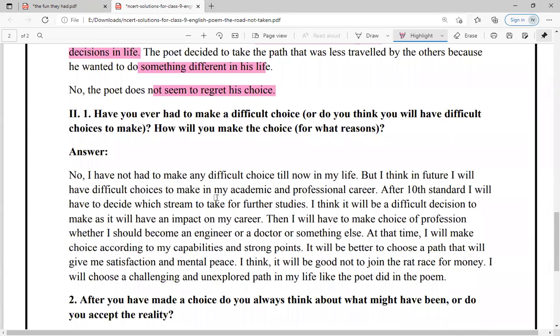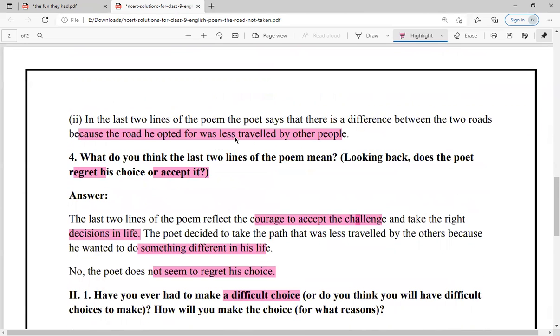Have you ever had to make a difficult choice, or do you think you will have difficult choices to make? How will you make the choice and for what reason? ठीक है, that have you ever had to make a difficult choice? कभी आपको आपके लाइफ में कोई डिफिकल्ट चॉइस लेनी पड़ी थी, and how will you make that choice? तो चलो पार्थ, आंसर. It's a personal response question. You need to give me your response.